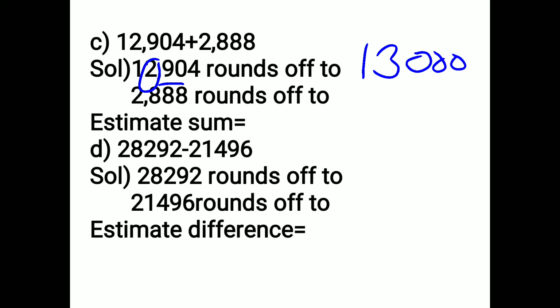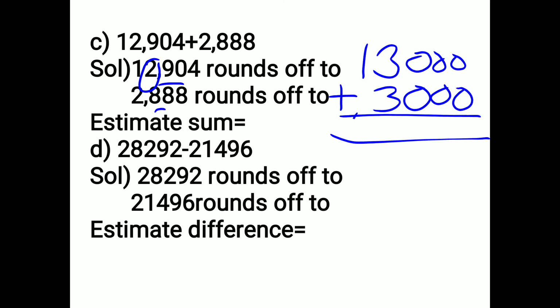And here also 28. Which place do you have to see? The 100 place. It is 8. So it becomes 3000. Why so? Because 8 is greater than 5. What do you have to do? Plus them. The answer comes 16,000. Understood?